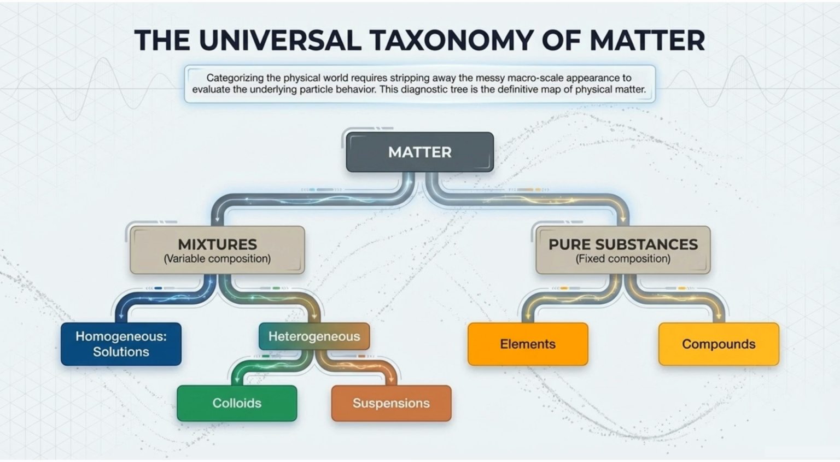The universal taxonomy of matter requires us to evaluate the underlying particle behavior, classifying matter into mixtures and pure substances. Mixtures have variable composition and can be homogeneous or heterogeneous. Pure substances have a fixed composition and include elements and compounds.